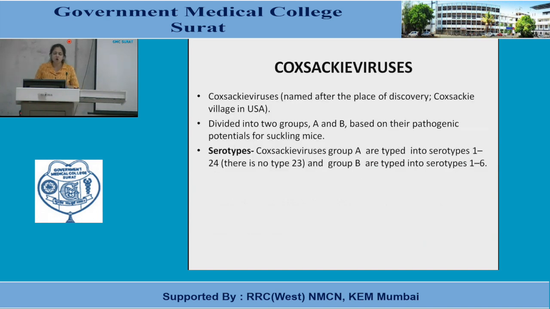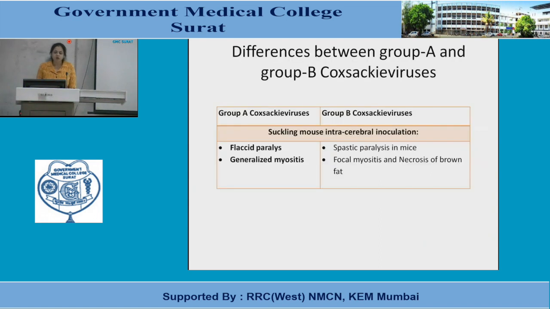So another group is the Coxsackie viruses. They are named after the place of discovery, Coxsackie village in the USA, and divided into 2 groups, A and B. Coxsackie virus group A is typed into serotypes 1 to 24 and group B into serotypes 1 to 6. What is the difference? Group A viruses produce flaccid paralysis and generalized myositis in suckling mice, while group B produce spastic paralysis and focal myositis and necrosis of brown fat in suckling mice on intracerebral inoculation.